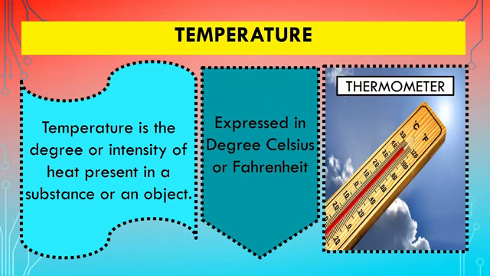Now I will take up all the elements one by one. 3 things about each element we will study. Definition, the instrument which is used for measuring that element, and the unit in which that element is being expressed. So let us start with temperature. Temperature is the degree or intensity of heat present in a substance or an object. That means the heat of the atmosphere, that is temperature. Now temperature is measured with the help of a thermometer, and the unit is expressed either in degree Celsius or in Fahrenheit.